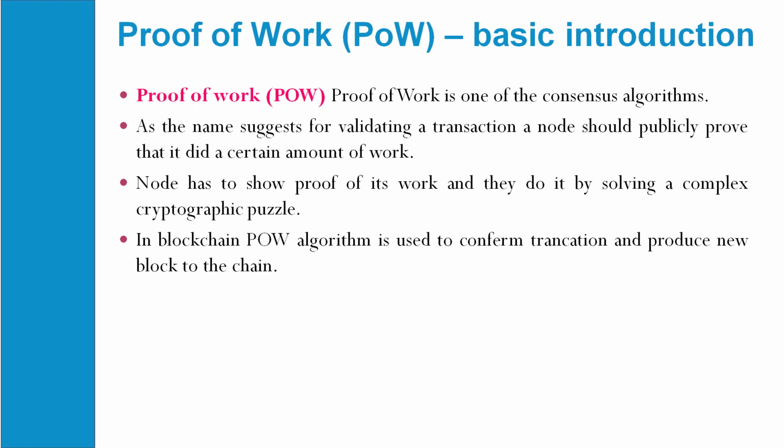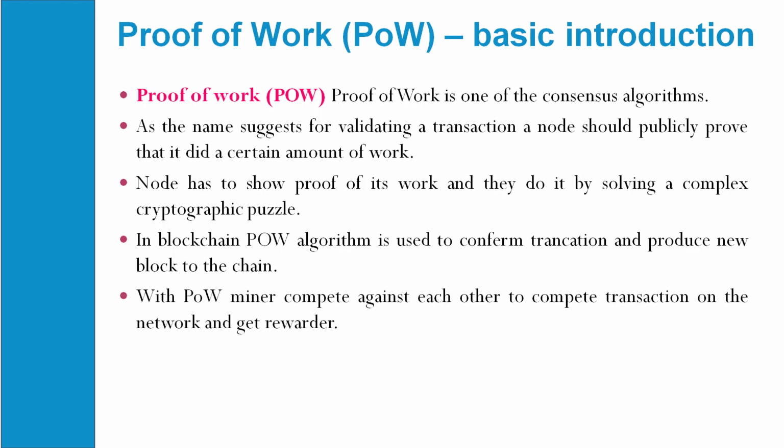In blockchain, the proof of work algorithm is used to confirm transactions and produce new blocks to the chain. Once the cryptographic puzzle is solved, the transaction is confirmed and a new block is added to the blockchain network. With proof of work, miners compete against each other to complete transactions on the network and get rewarded.